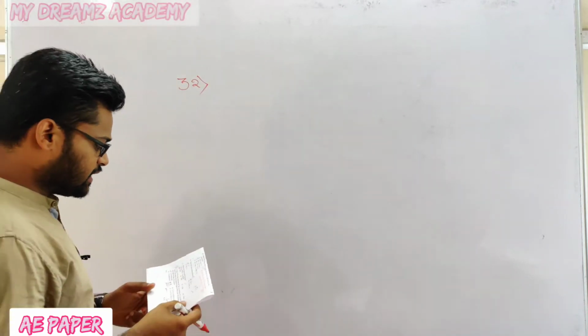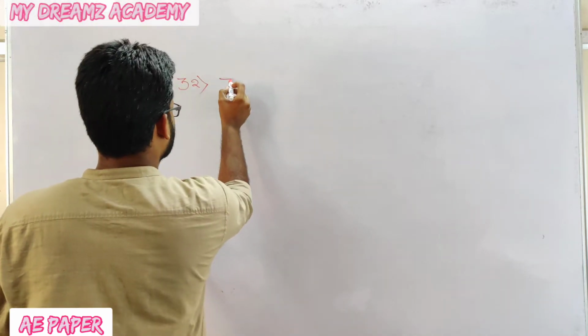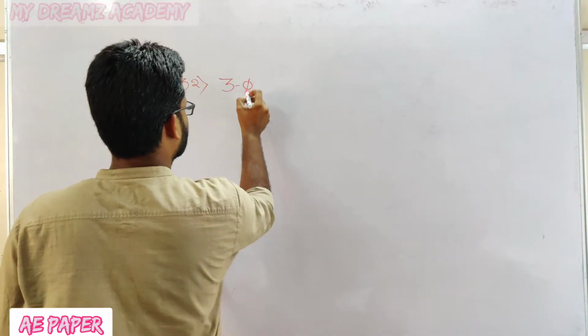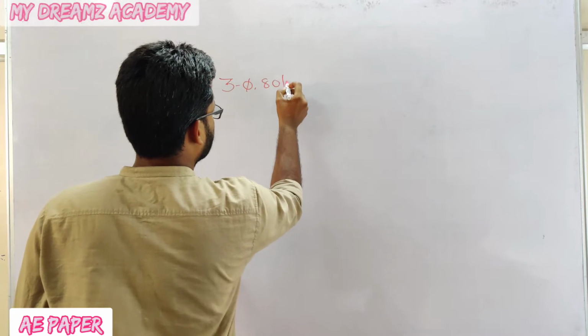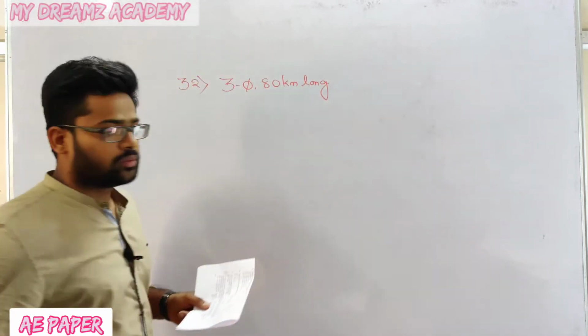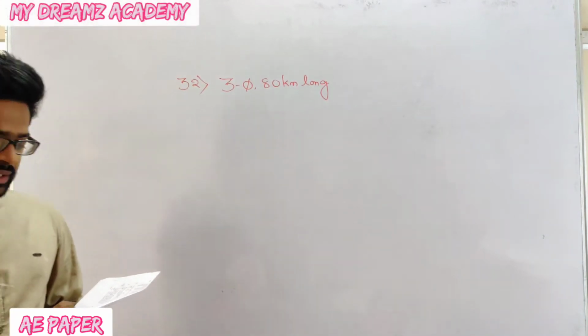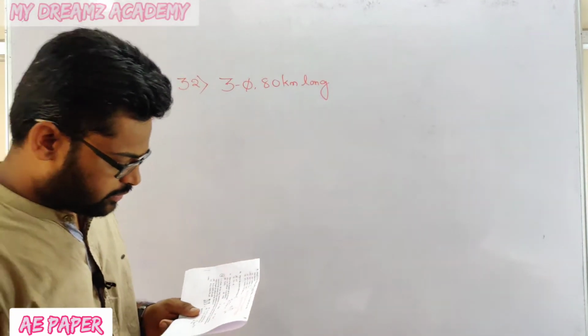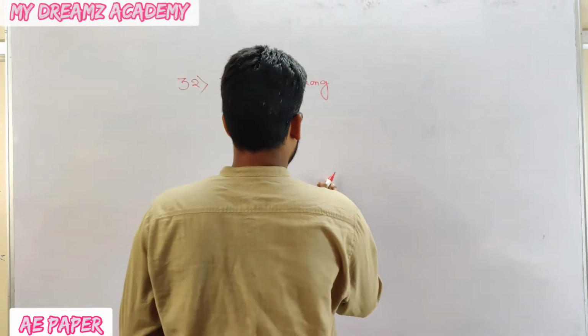A 3-phase, 80 kilometer long transmission line has conductors of 1 centimeter diameter.